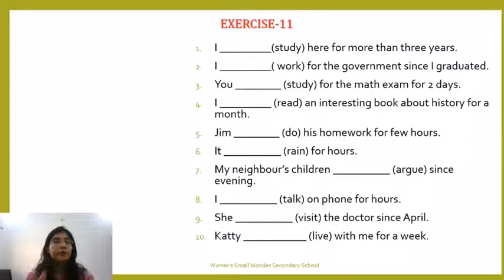Again, an exercise for you all. In this exercise you have to change these sentences into the negative. You have to add "not" with the helping verbs in the sentence using the rule. So the first one, I'll do it for you.